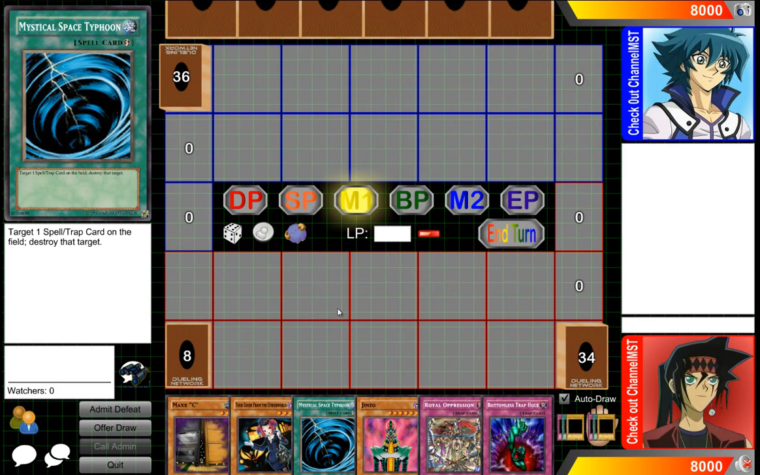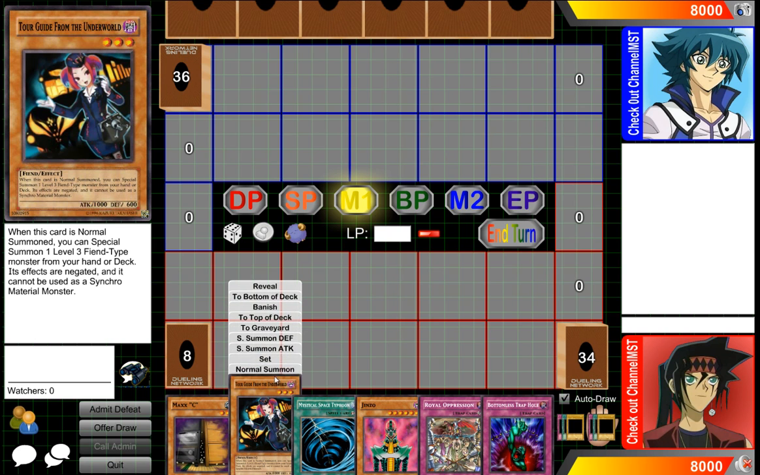Today I'm going to be talking about chain links and the mechanics of chains and how they work and how they resolve and stuff like that. Okay, so to start off, I'm going to talk about what starts a chain and what doesn't start a chain.